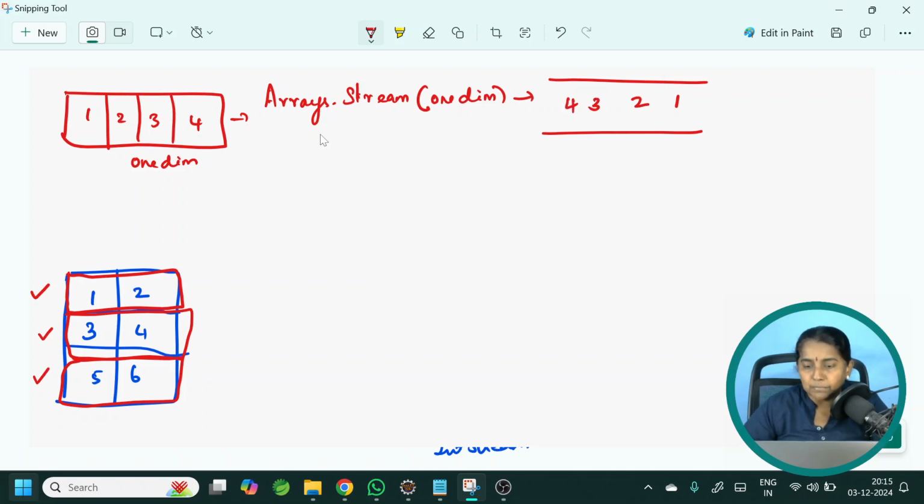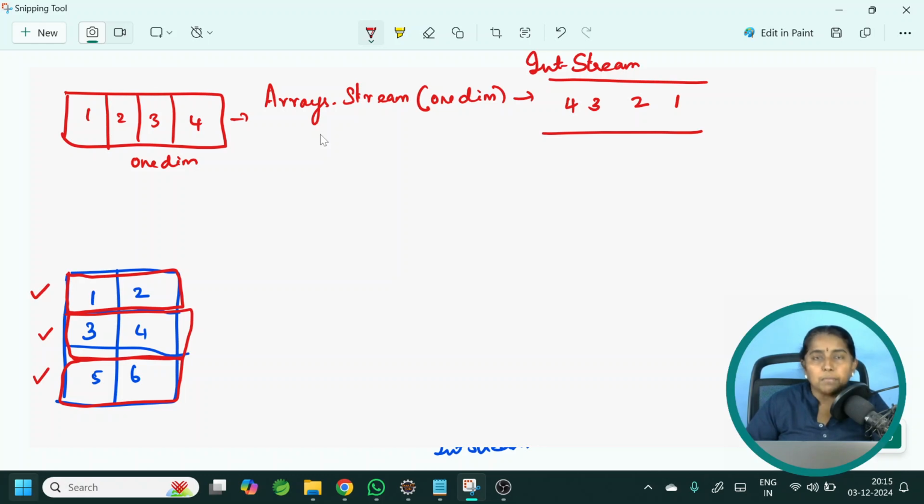This is a stream. Because these are primitive values, we get the stream as an IntStream. Already we have seen it in multiple examples. After this, we can perform any number of intermediate operations and end with a terminal operation. If I want to get the sum, directly I can call the .sum method or .reduce method. This is what we have seen.